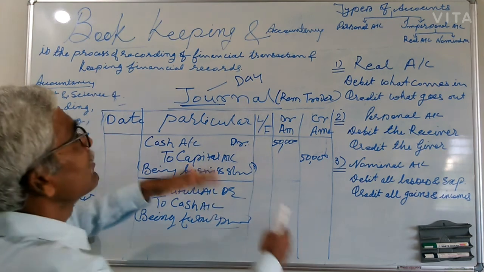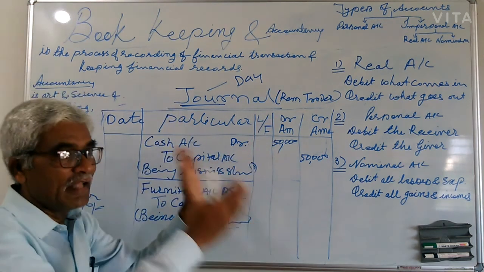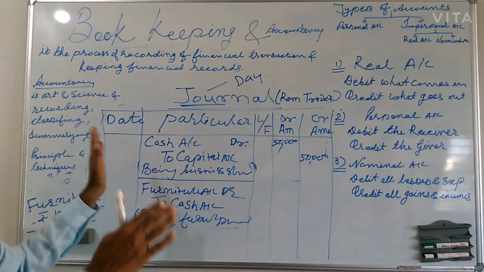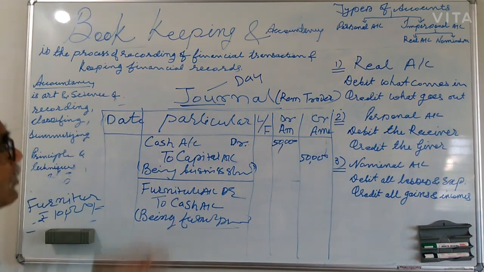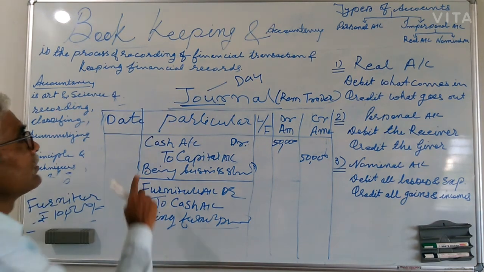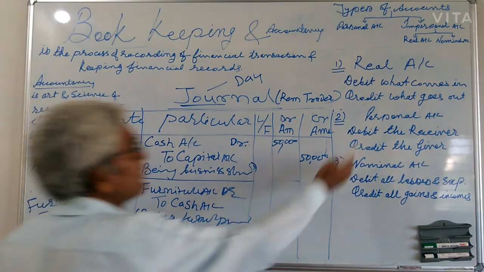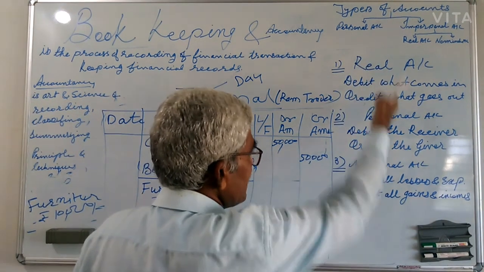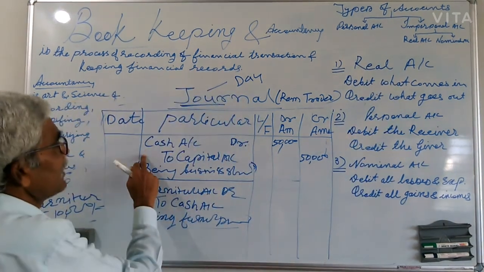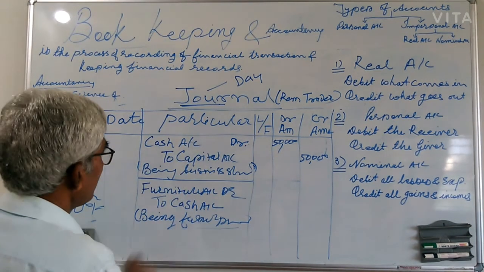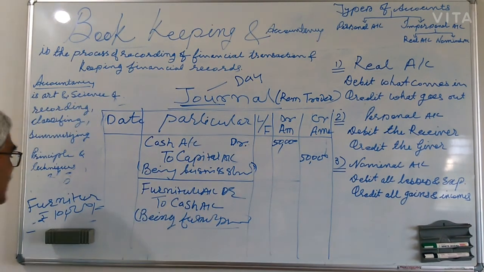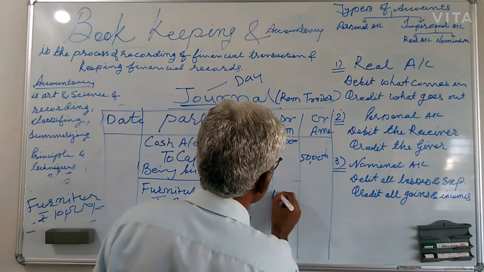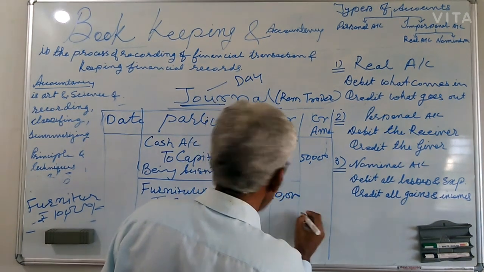As per the principles and techniques laid down in business language, we have to use them. So record cash account debited to capital account, then furniture account debited to cash account, 10,000.